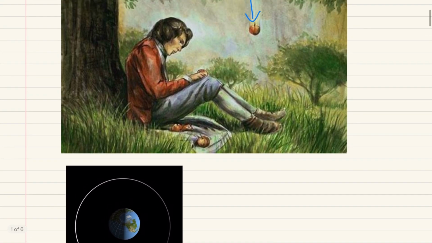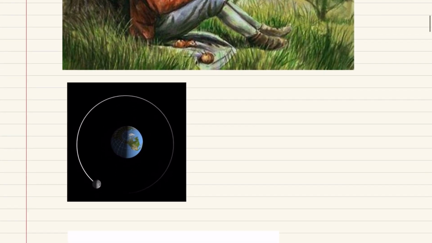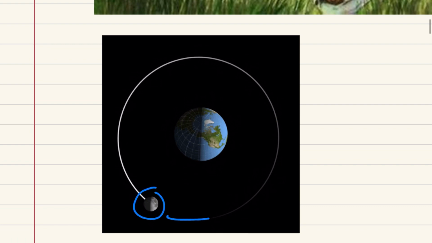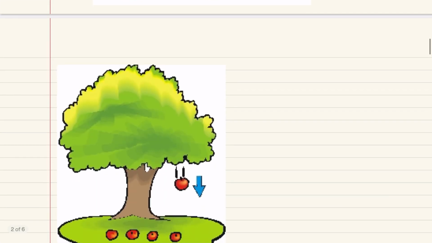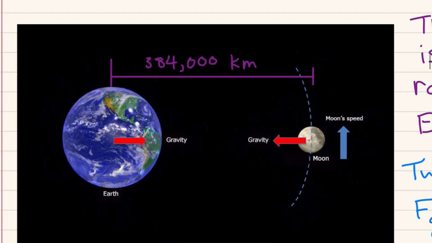So Newton was thinking, is the force that causes this apple to accelerate downward the same centripetal force that causes the moon to maintain its circular orbit around Earth? All right, by now we understand that in order for an object to maintain circular motion, there must be some constant centripetal force. And Newton thought that that centripetal force came from gravity. That said, he considered the fact that gravity always points toward Earth, okay? And then he applied that to the idea that that same gravity is pointing toward Earth from the moon, all right? So even though the moon is so far from the Earth,